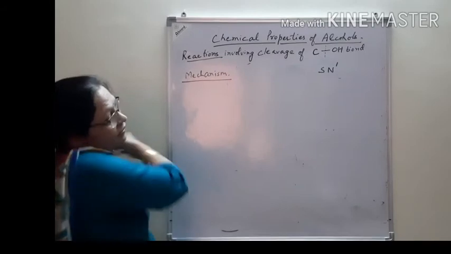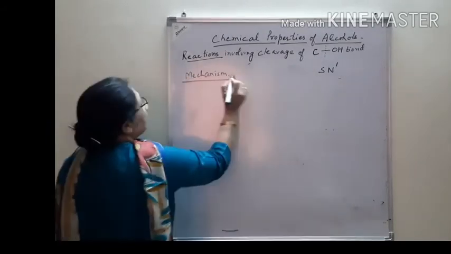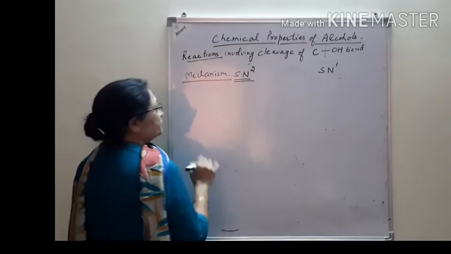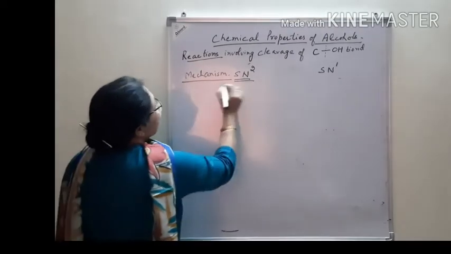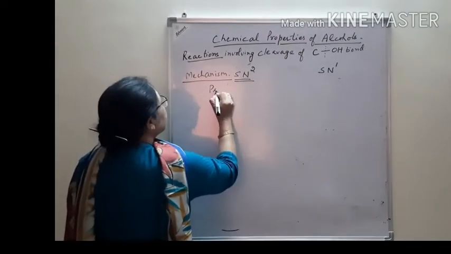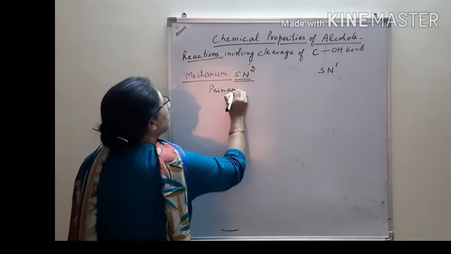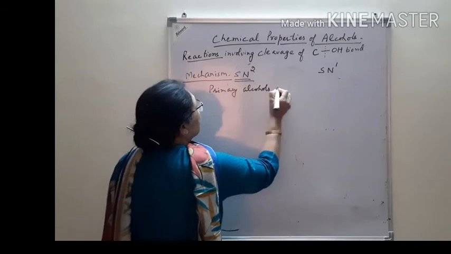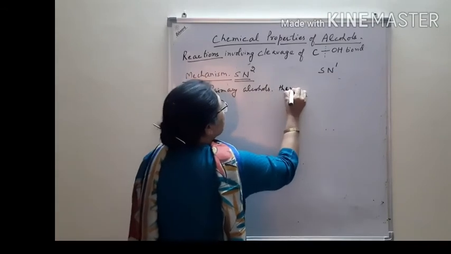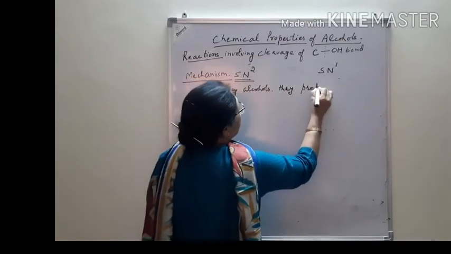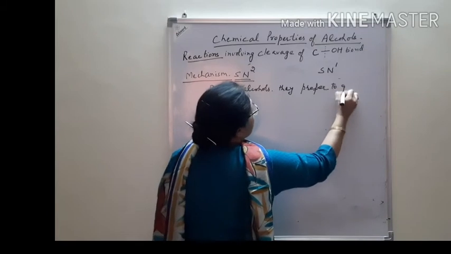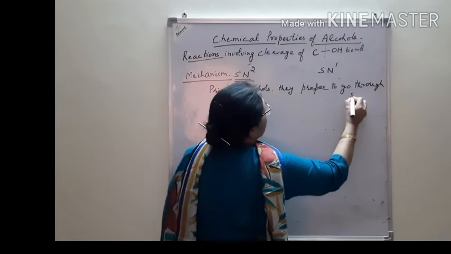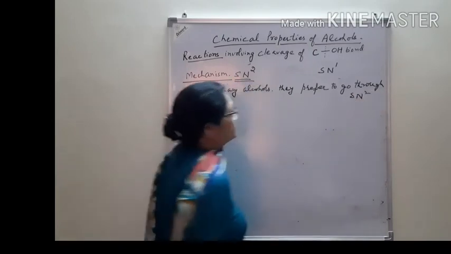SN1 we have studied, and now we discuss the SN2 mechanism. Primary alcohols prefer to go to the SN2 mechanism.